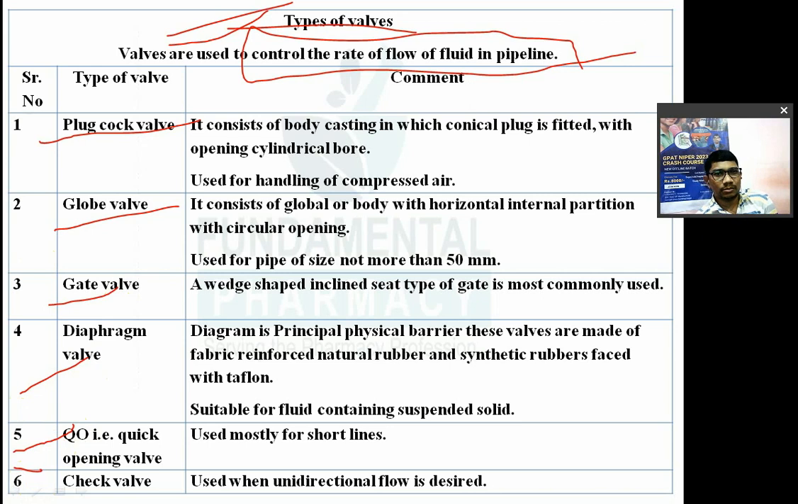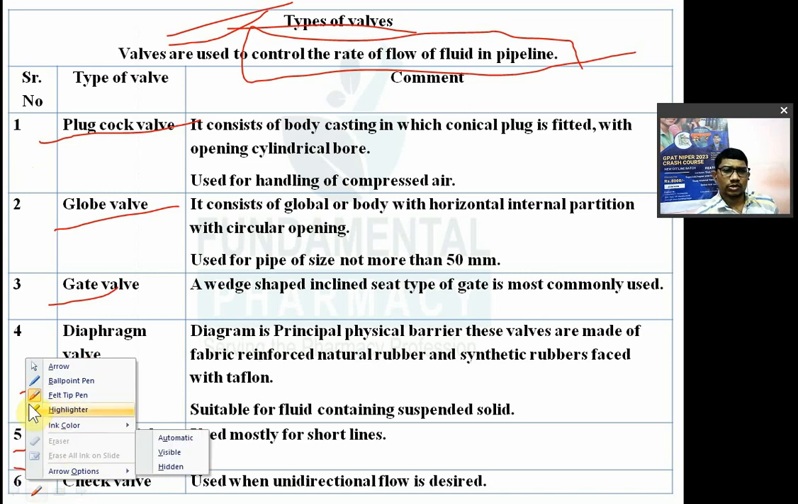What is the mechanism? How will it control the flow? What is the mechanism of a globe valve? What is the mechanism of a gate valve? Diaphragm valve, quick opening valve, check valve. In short, at least superficially, you should know these things. And most of the time, they ask the same thing.